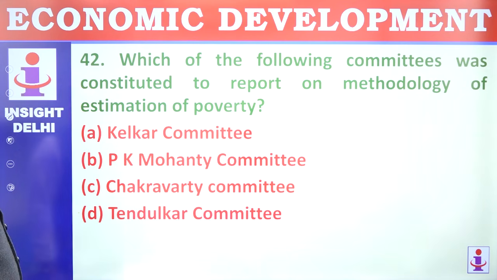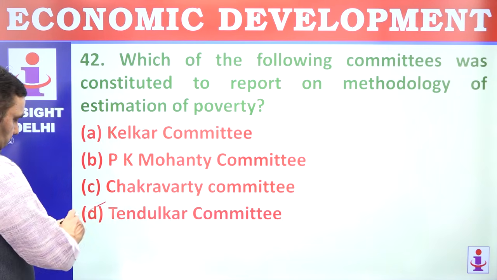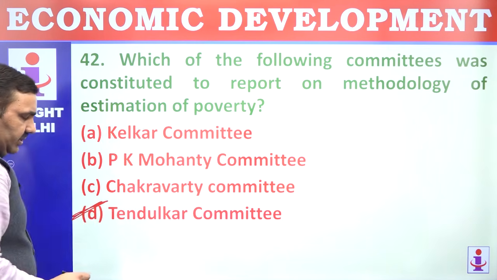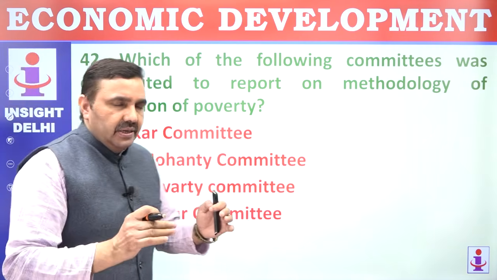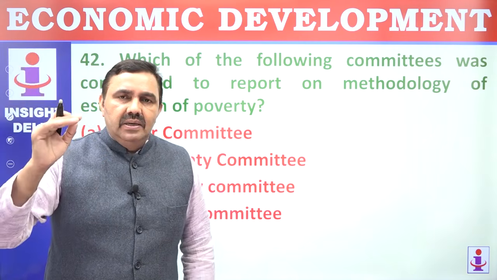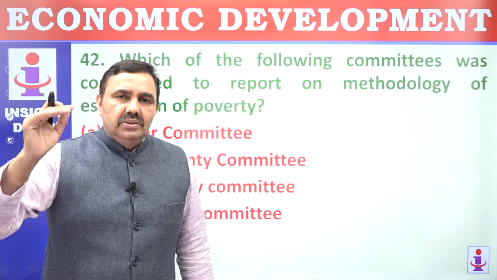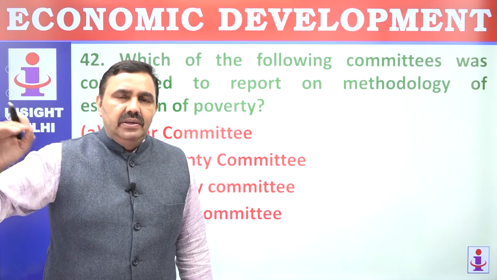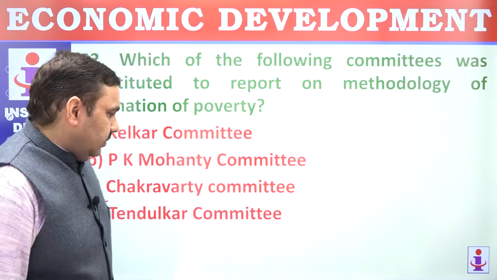Which of the following committees was constituted to report on methodology of estimation of poverty? Suresh Tendulkar committee that estimated how much per capita per day income should be there in a household, so that the household of 5 can be considered above or below poverty line.